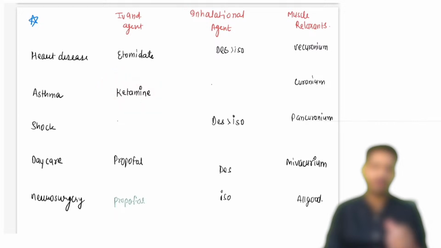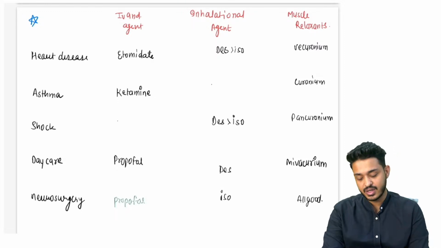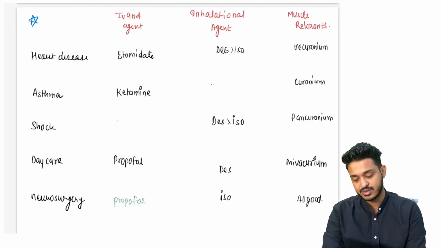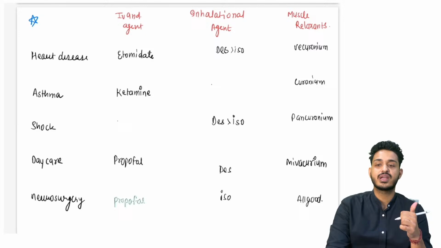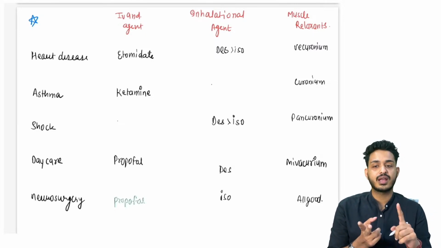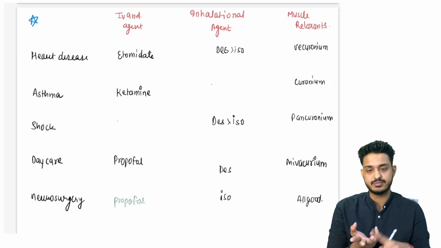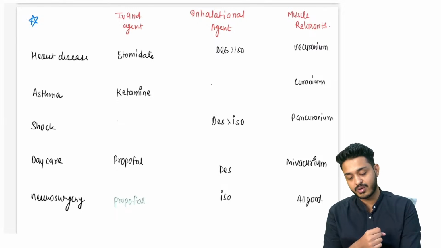Second, we are having asthma. इन द केसेस ऑफ आस्थमा the IV agent of choice, etomidate, thiopentone, ketamine और propofol में से क्या होगा आस्थमा पेशेंट के अंदर? That is nothing but your ketamine, right? Shock patient के अंदर, now you have to answer, the patient is having shock. What is the IV agent of choice I would like to use? Can I use propofol? Can I use thiopentone? Can I use etomidate? Can I use ketamine? What is the agent of choice in the shock patient?